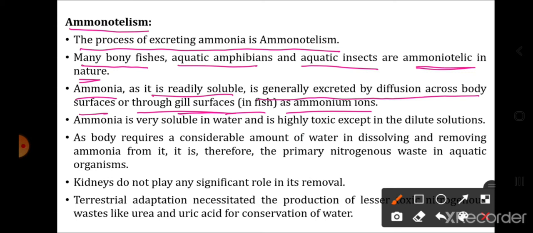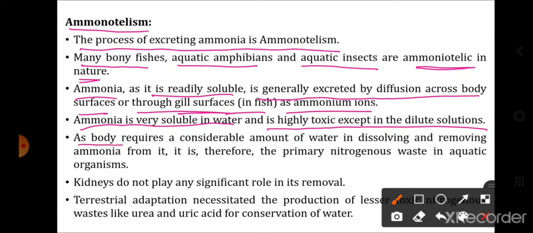How will this ammonia be removed? Either through the body surface, or if it is a fish, through the gill surface, in the form of ammonium ions. Ammonia is very soluble in water and is highly toxic except in dilute solution. Whatever ammonia is formed is highly toxic except in dilute solution. So to remove it, it needs to be first of all diluted, and hence it requires a large amount of water to be eliminated.